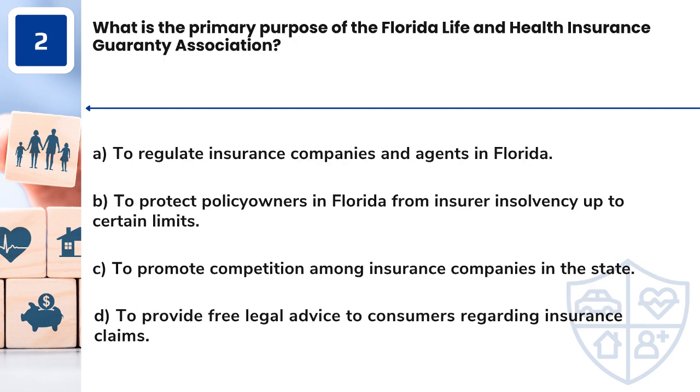Question 2. What is the primary purpose of the Florida Life and Health Insurance Guaranty Association? A. To regulate insurance companies and agents in Florida. B. To protect policy owners in Florida from insurer insolvency up to certain limits. C. To promote competition among insurance companies in the state. D. To provide free legal advice to consumers regarding insurance claims.